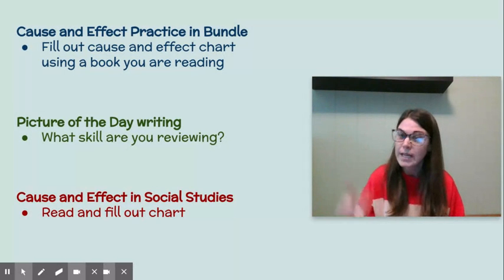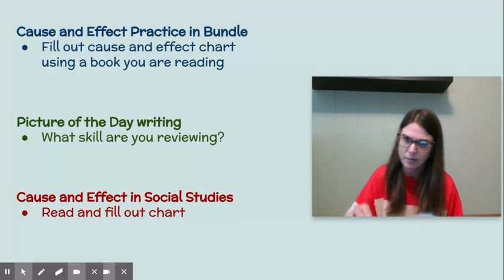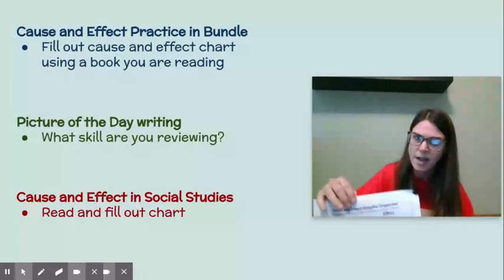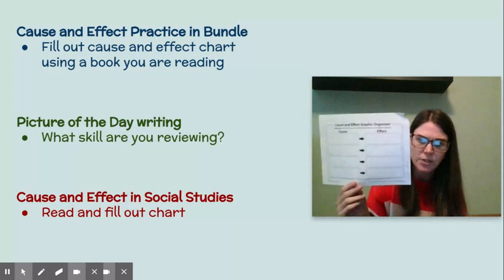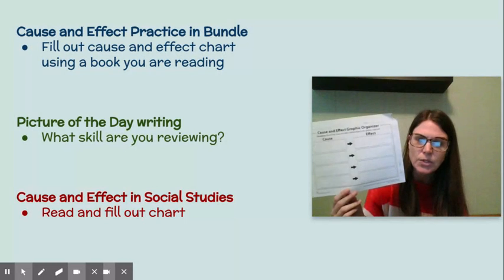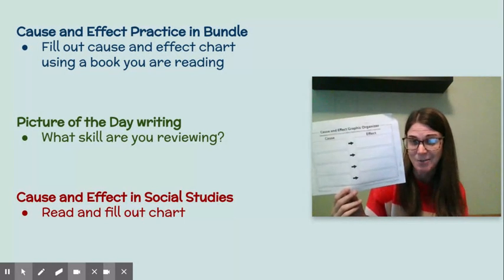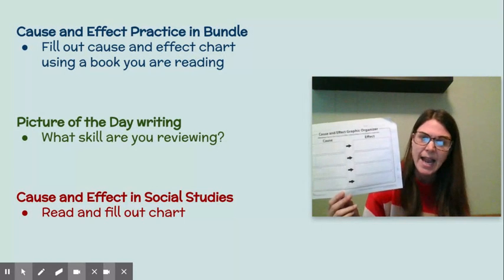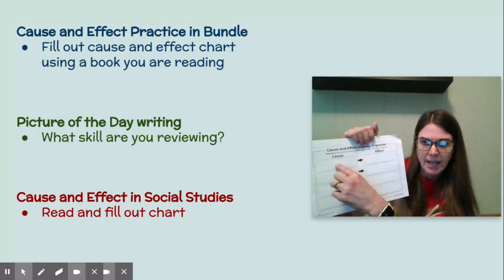So you can get your reading done again today, or you can save it for later when you're done with your bundle. You choose. But I want you to get out this cause and effect chart right here. It's similar to the one we just did on the slide together. And I want you to use the book that you're reading, your Dear Time book. That's what we would call it if we were at school right now. And I want you to come up with something that is happening in your book.